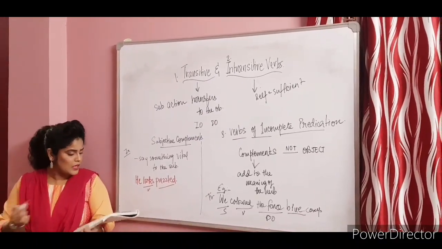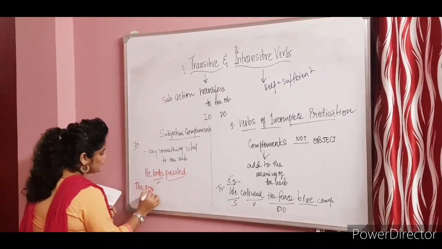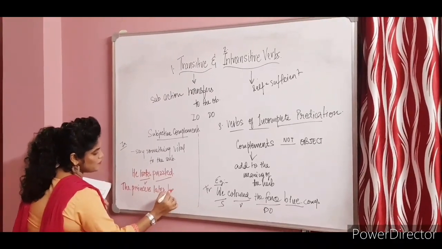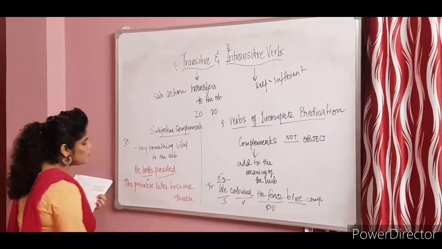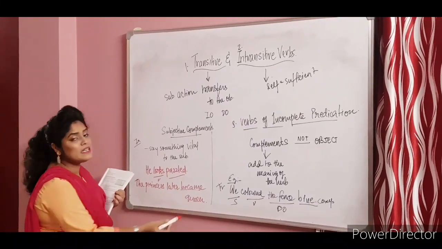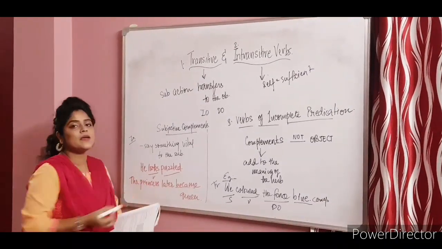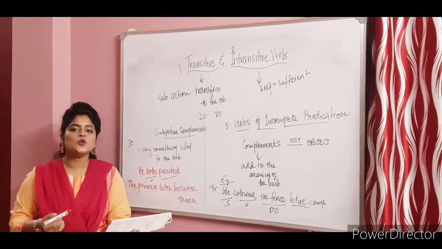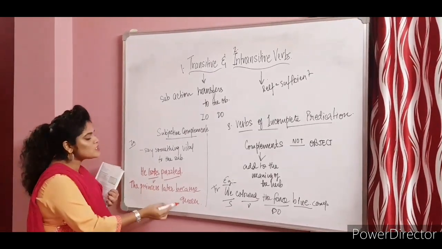And here, I'll give you another example. The princess later became queen. Now look at the words over here. Became over here is a verb. Now the words puzzled and queen, they give some sort of meaning to the verbs looks and became. Okay. So they help in order to convey the complete meaning or complete sense, and therefore they are known as complements.